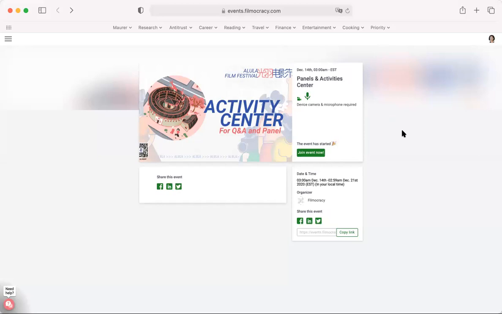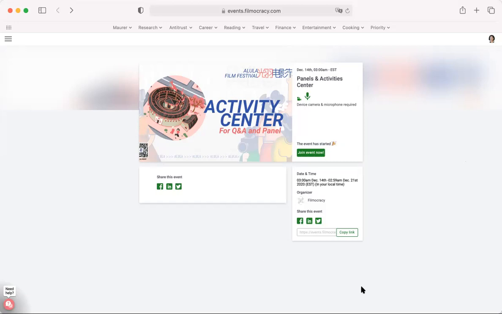For the panels and Q&As, you would have received an email invitation to register on Remo. So make sure you do that before you join this platform. On the day of the event, you can also click on this structure on the main page for the Film Village. It's a round stone structure, and that will direct you to this activity center.